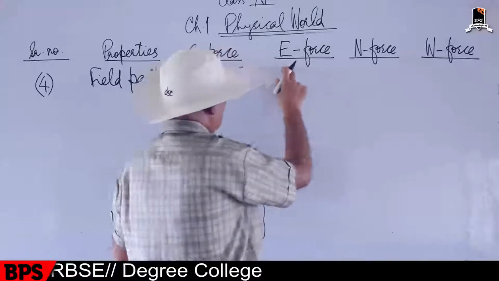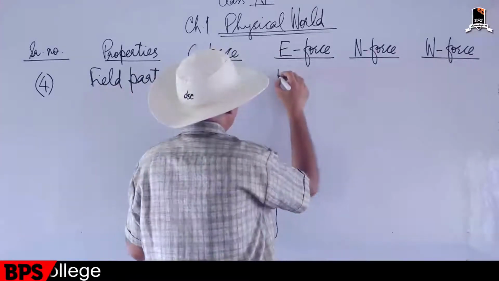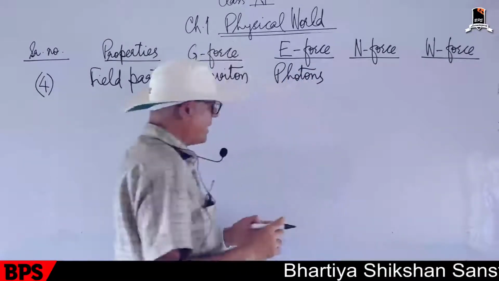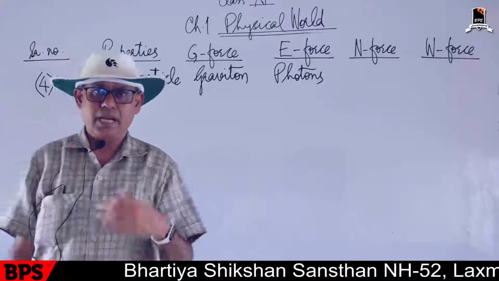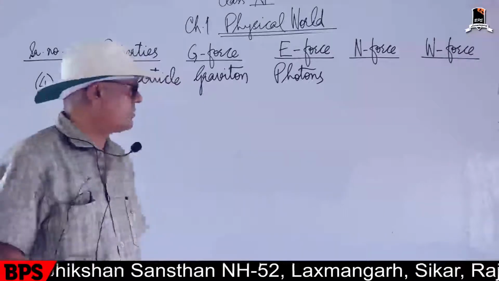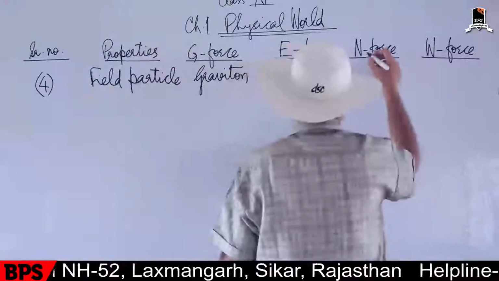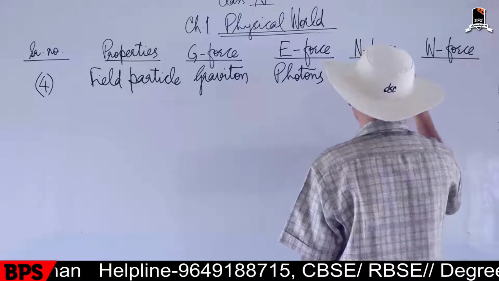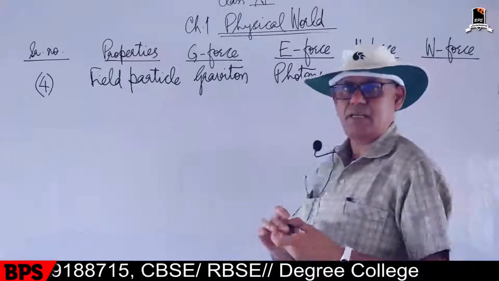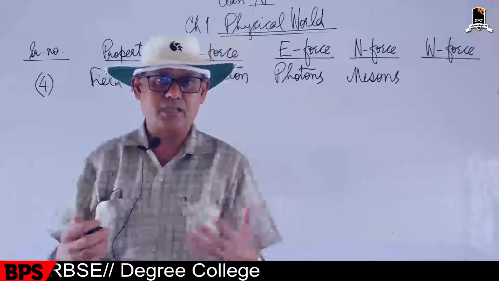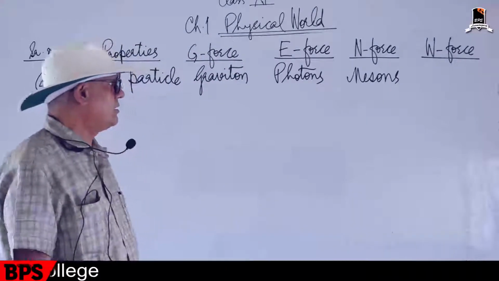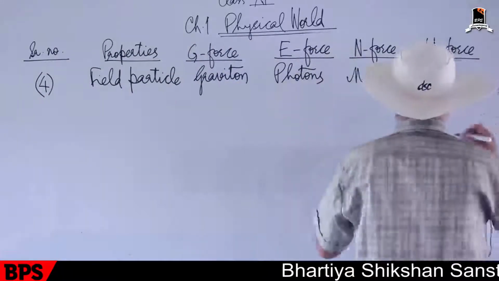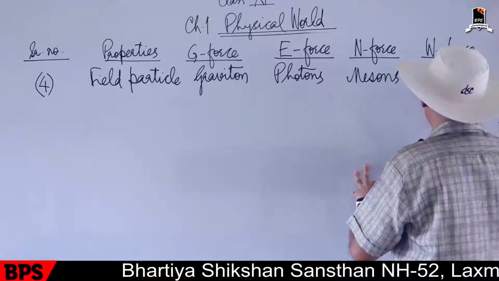And for electromagnetic force, the field particle name is photons. Photons are the particles due to which electromagnetic force interaction happens. For strong nuclear force, the field particle name is meson. Various mesons are there which govern the strong nuclear interaction between nucleons. And for weak nuclear force, the particle name is bosons.